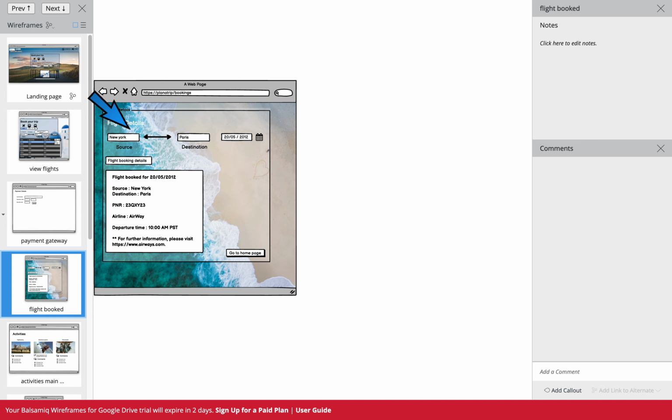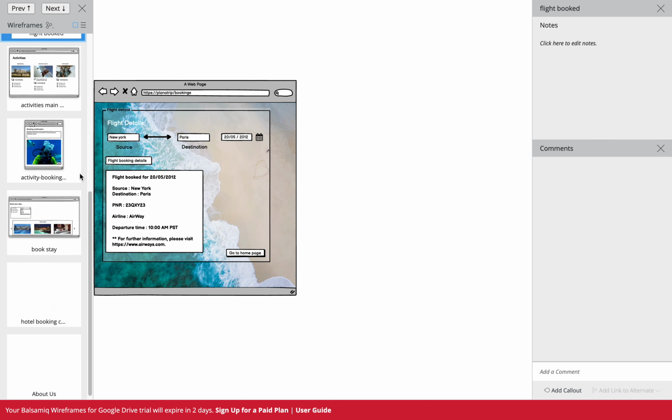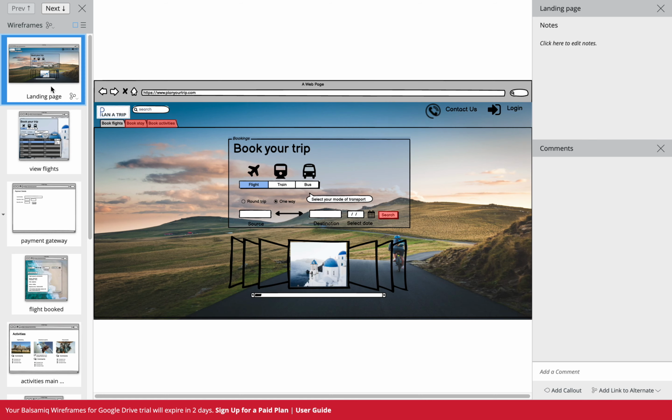Once the flight is booked, it gives you this information, and one of the pieces of feedback that we got from the earlier mock-up was that the flight details page did not have enough text, so I've added enough information here to make sure that the user is clear about what they've booked. So now we go back to the home page, and we can resume our booking.